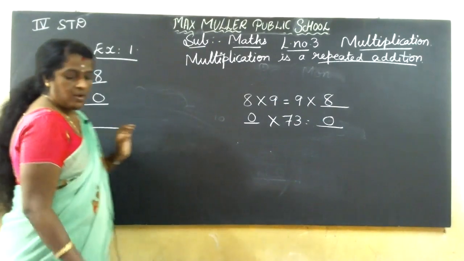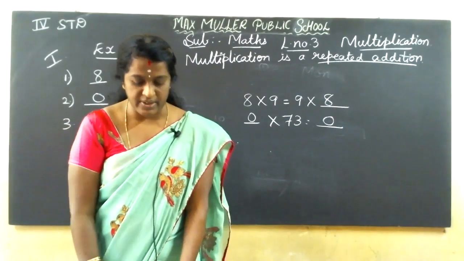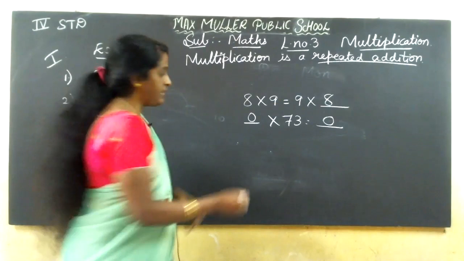Third one, 123 into dash equals 123. So what will come? 123 ones are 123.